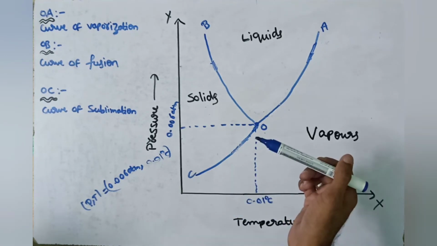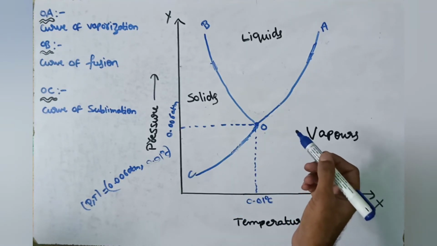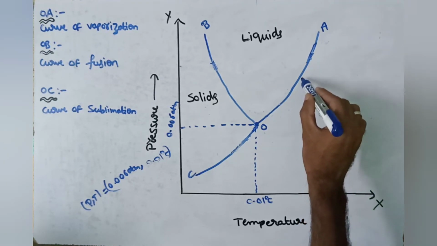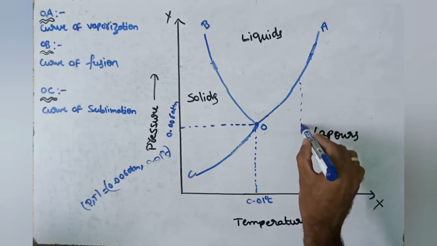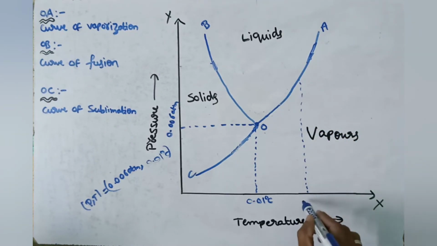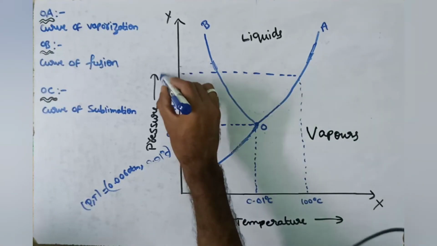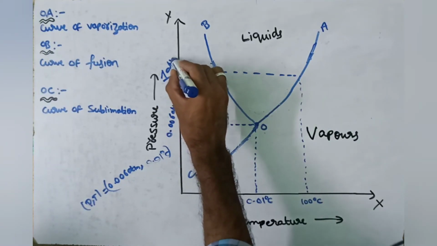Here, simply, what is the boiling point of water? The boiling point of water is 100 degrees Celsius. You know that, 100 degrees Celsius. Yes, but it's not complete. It is 100 degrees Celsius at 1 atmospheric pressure. We have to mention the pressure.